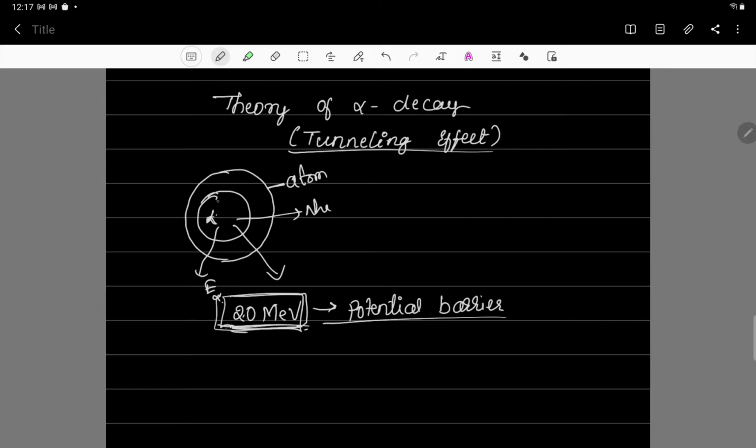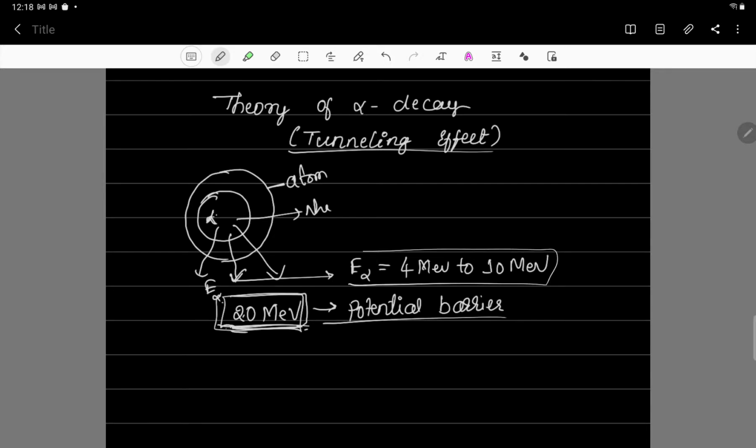Now what the scientists have observed is that the alpha particle coming out of the nucleus has energy ranging from 4 mega electron volt to almost 10 mega electron volt. But the condition to come out of the nucleus is that the alpha particle should have energy greater than 20 mega electron volt. So this could not be explained by the classical theory.